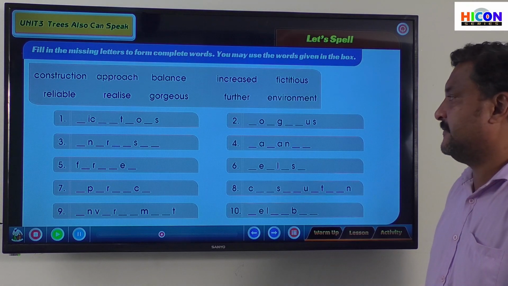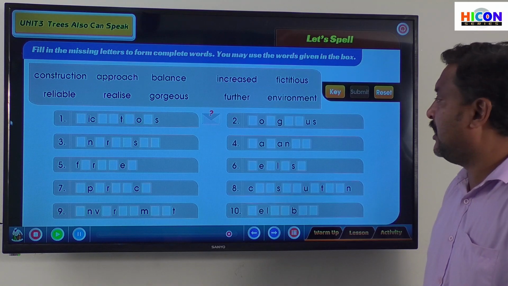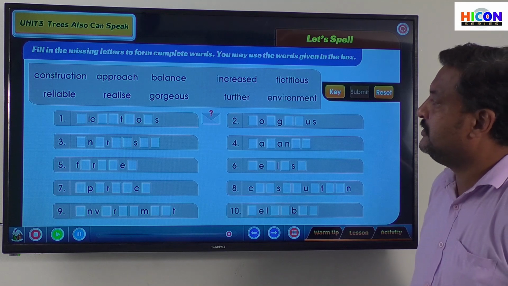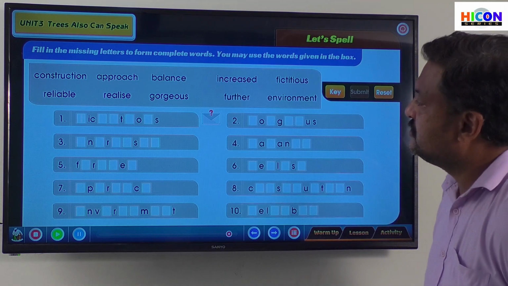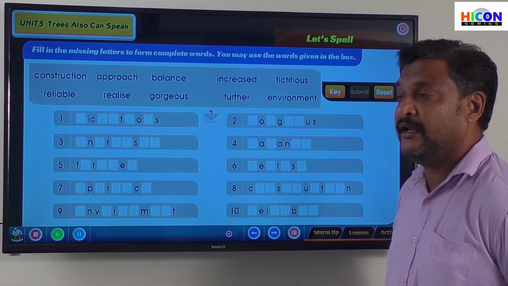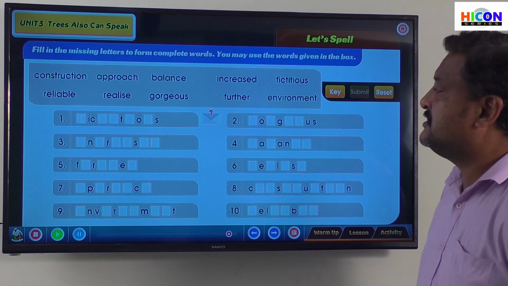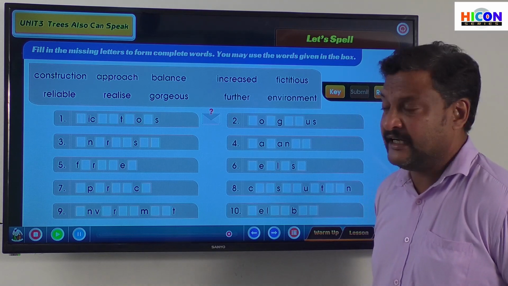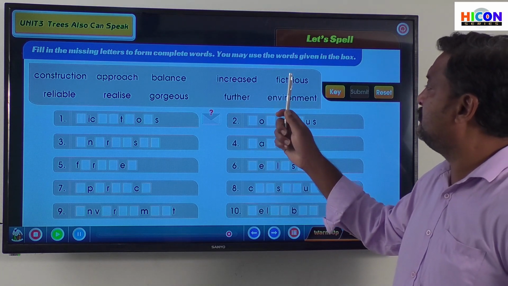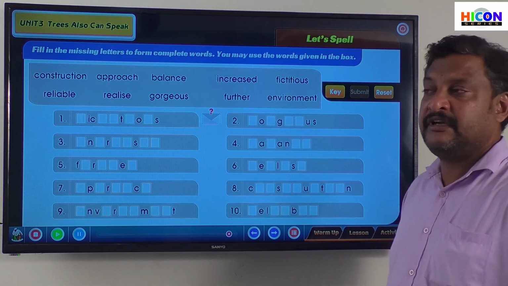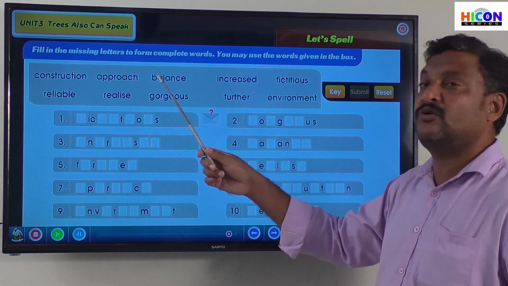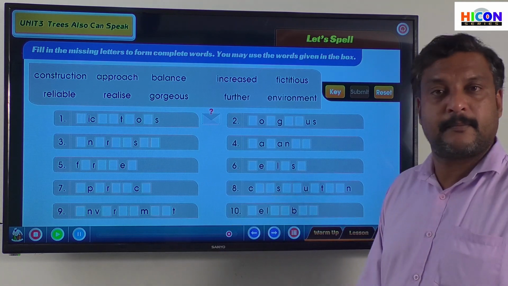Let us spell. 10 words are given there. In all the words, there are plenty of blanks, isn't it? So now we need to identify the letters with which these gaps can be filled to make a complete word, right? 10 options are also given here in this box. So we can cross-check with this list which is given in the box, and based on that we can complete these blanks.